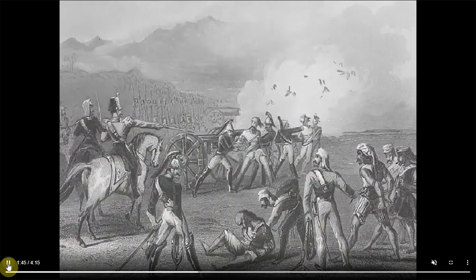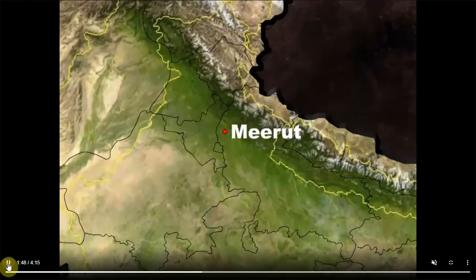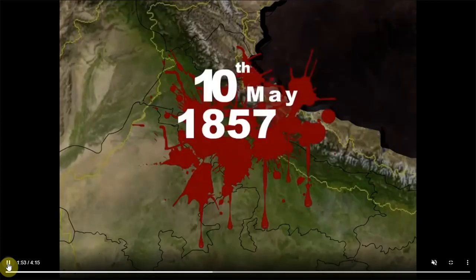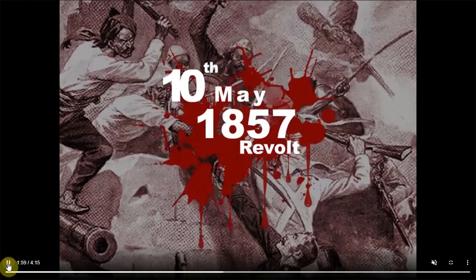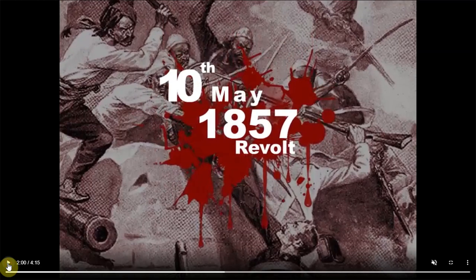And especially it started at Meerut on 10th May 1857. So this battle is also called the Sepoy Mutiny by the British, but actually this was the first battle of independence, in which all the different sections of the society participated against the injustice done by the British. The soldiers and the common people all fought against the British, and like a forest fire, it spread to different parts of the country, especially northern India.